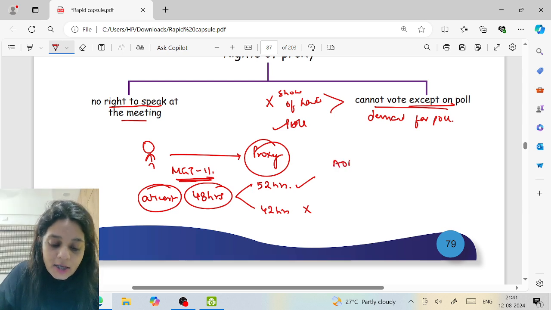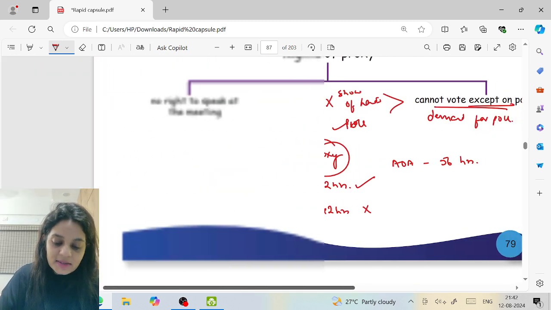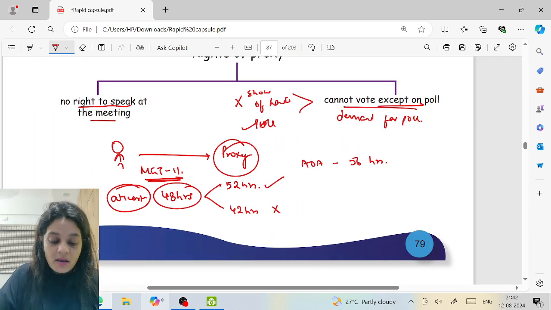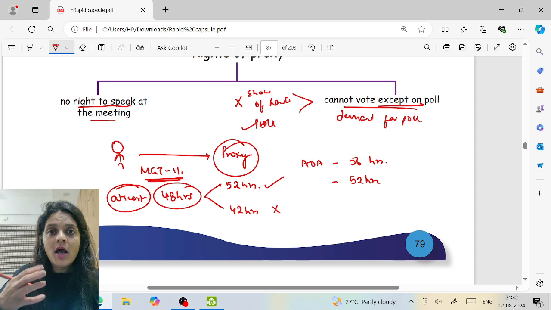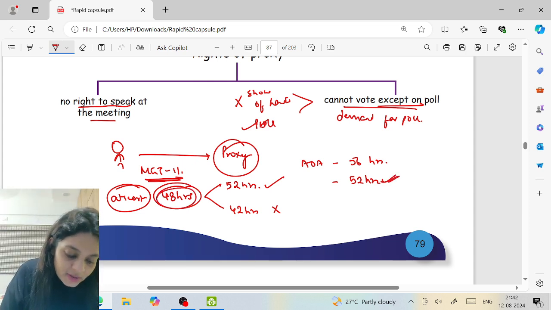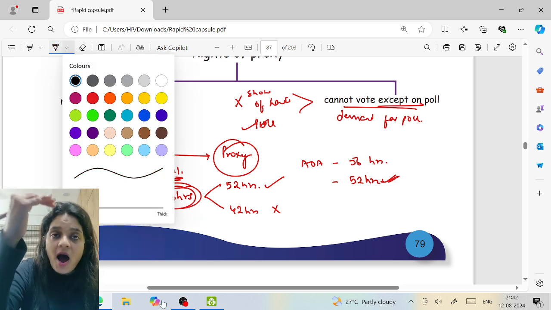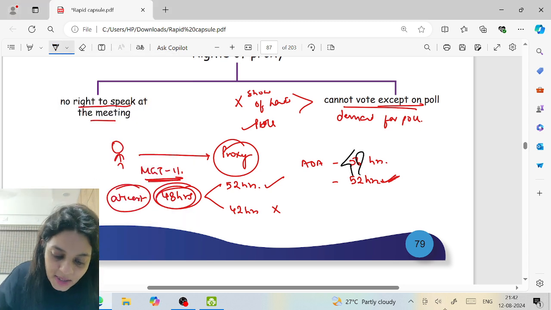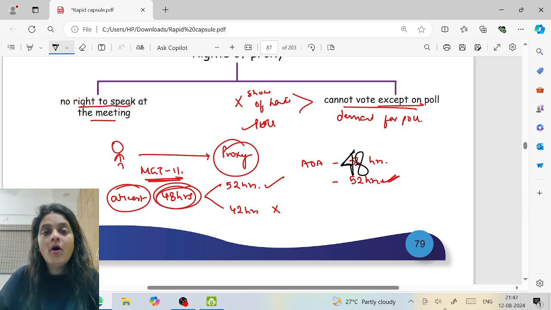Articles of Association says 56 hours, Act says 48 hours. A member deposits the proxy form 52 hours before the meeting, valid or not valid? Actually, till now we have seen if articles give something, that will be followed. But here, it's valid. Here, 48 hours it is. Even if the articles specify a higher period, it is deemed as if it's a period of 48 hours.